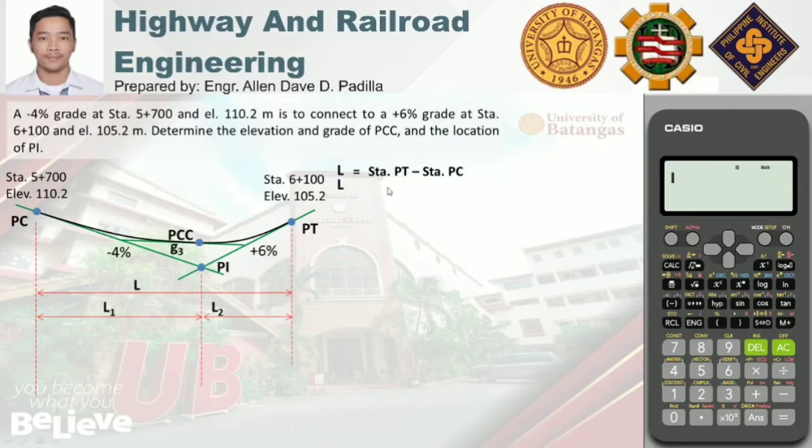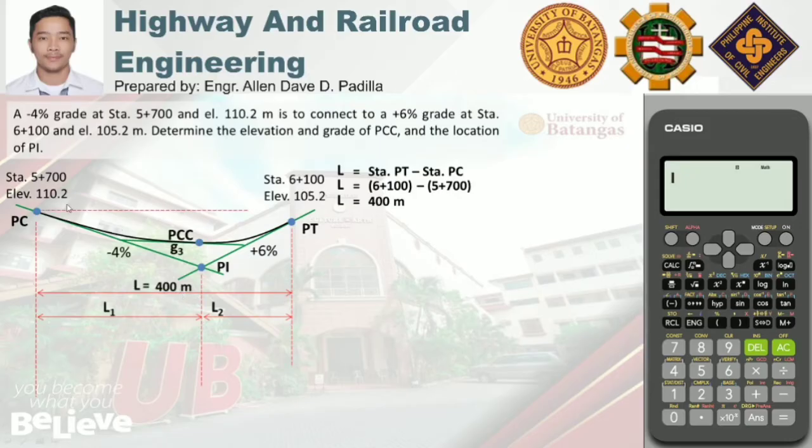So, substitute lang natin yung values. We have 6 plus 100 minus 5 plus 700. So, again, yung ipe-perform yung operation sa loob ng parentheses kasi ito ay representation lamang ng stationing. Kung i-input mo siya sa calculator, that would be 6,100 minus 5,700. So, the answer is 400 meters. So, the horizontal distance between PC and PT is 400 meters.